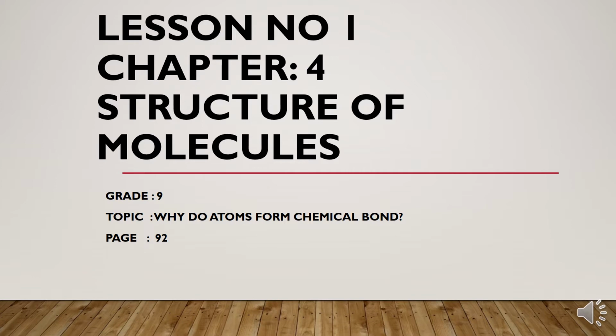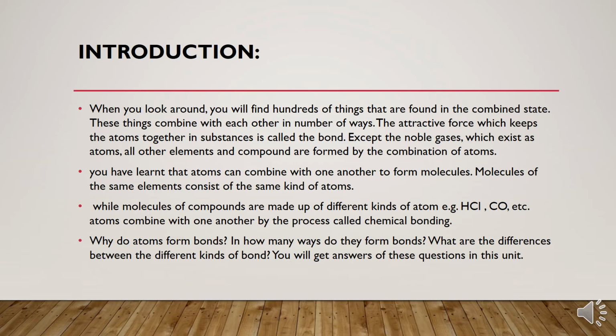Starting online lesson number 1 with chapter 4, Structure of Molecules. As we are already done with 3 chapters in grade 8, we are starting with chapter number 4. The first topic is, why do atoms form chemical bonds? It's on page number 92 in your books. Before starting the topic, here is an introduction about chemical bonding.